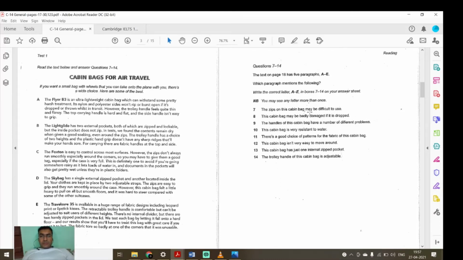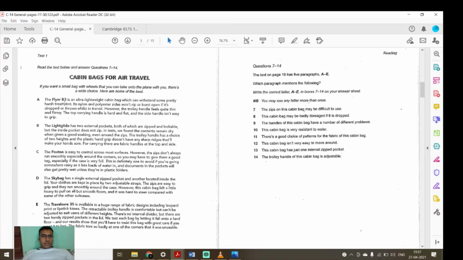Just keep it, remember whatever you are reading. The handles of this cabin bag have a number of different problems. This cabin bag is very resistant to water. There is a good choice of pattern for the fabric of this cabin bag. This cabin bag isn't very easy to move. Okay, fine. We'll start reading this paragraph.